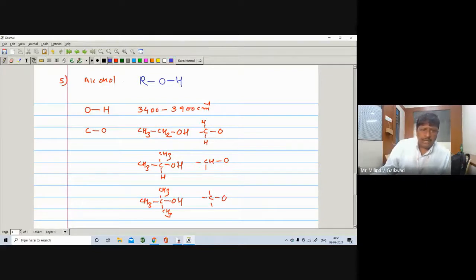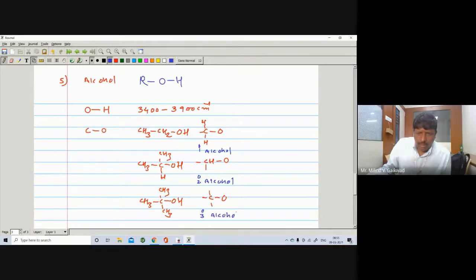So here the CO means primary alcohol; in general it will be secondary alcohol, and it will be tertiary alcohol.